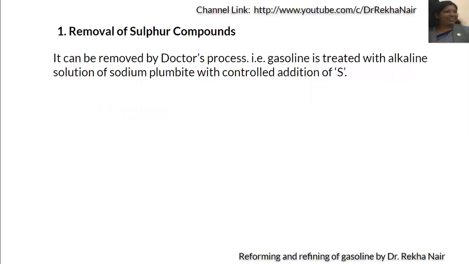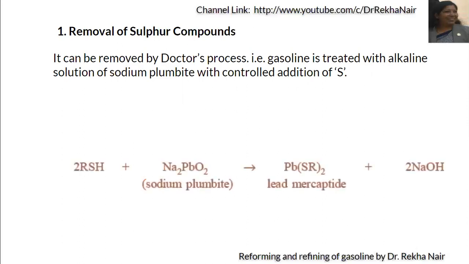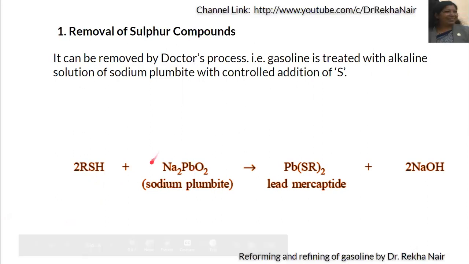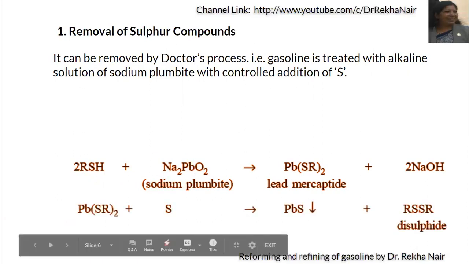For the removal of sulfur compounds, we generally use Doctor's process. That is, gasoline is treated with alkaline solution of sodium plumbite and with controlled addition of sulfur. So it will be converted into lead sulfide and disulfide.